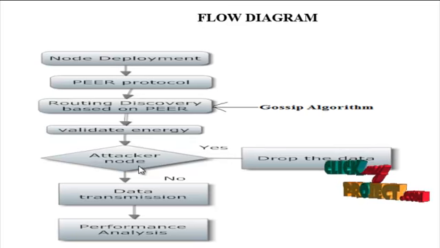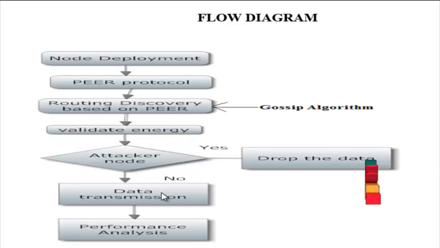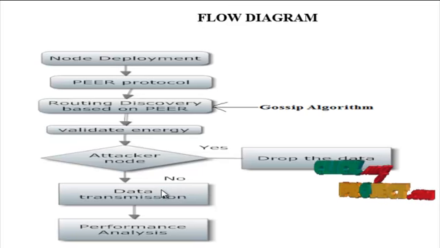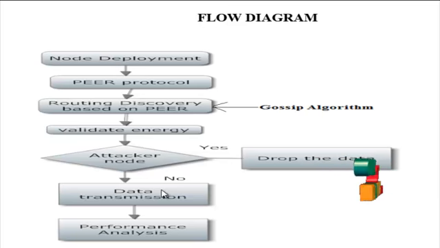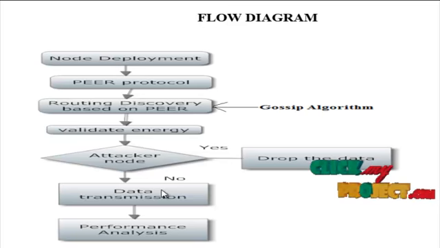Next, if attacker nodes are present, then drop the data. Otherwise, the data transmission is performed. After it reaches the destination node, it sends route reply packets to the source node. Transmit the data from source node to destination node through energy efficient intermediate nodes. If any path failure occurs, route discovery starts again. The transmission of the network depends on node position, speed, velocity, and update time. In this model, we detect the attacker node in this network.